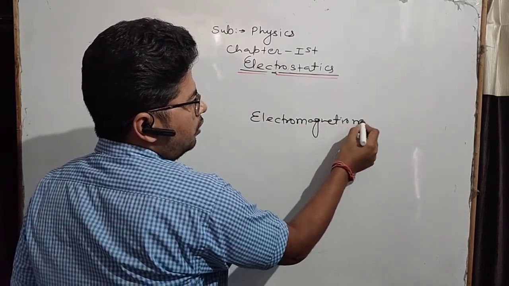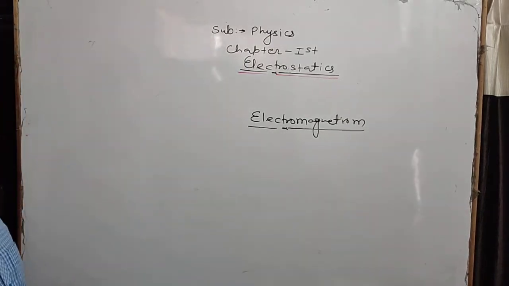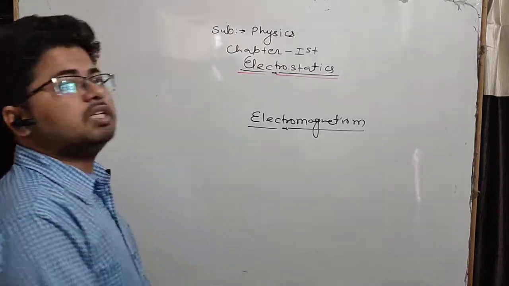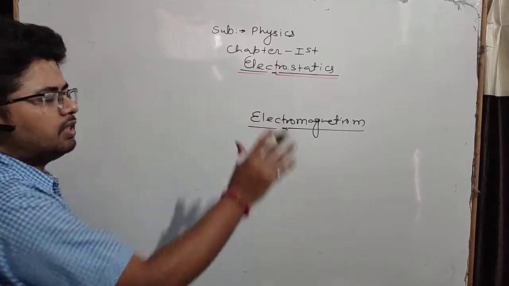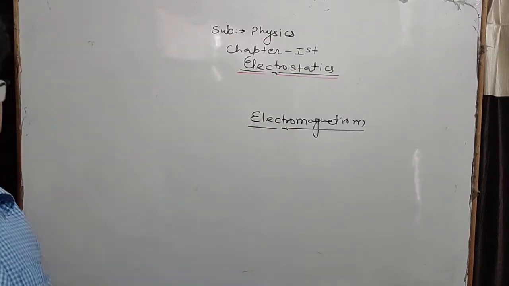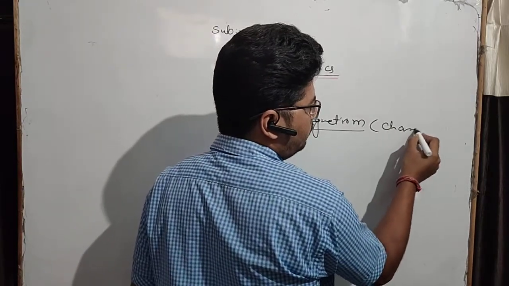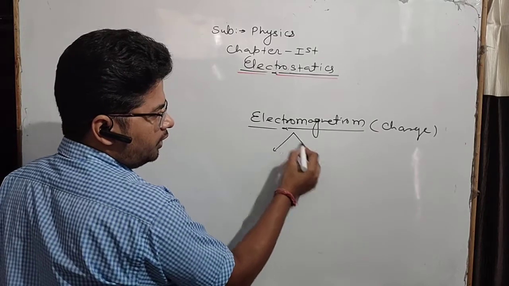Dear students, what is electromagnetism? Students, electromagnetism is the branch of physics that deals with the study of charge. It means that our entire discussion is centered around the study of charge. So we can say it is all about the charge. This branch is also classified into two categories.